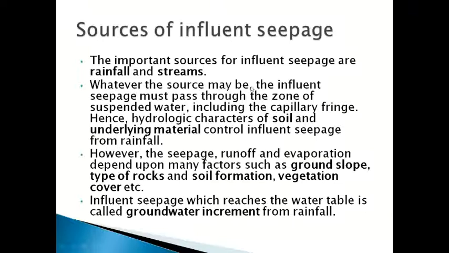Whatever the source may be, the influent seepage must pass through the zone of suspended water. Suspended water means unconsolidated, unsaturated water, that is the zone of aeration. Whatever water goes inside will go through the zone of aeration or suspended water, including the capillary fringe. I hope you know the distribution of groundwater, in which we have the capillary fringe. Hence, hydrological characters of soil and underlying material control the influent seepage from the rainfall.